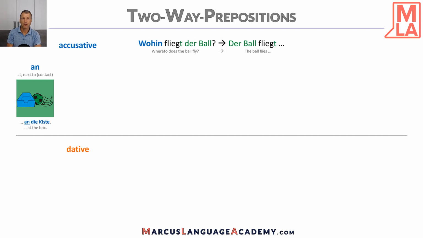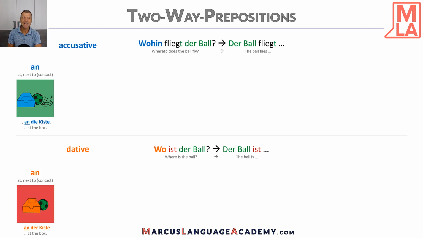But when do we use dative? For dative with this preposition, we need to ask, wo ist der Ball? Where is the ball? And der Ball ist an der Kiste. The ball is already there. His position is there. So we would ask here, wo ist der Ball? And then it's dative. So, der Ball ist an der Kiste. Der Kiste here, dative. Okay?